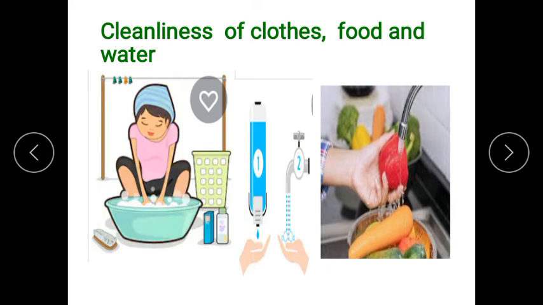So we should eat clean and fresh food. Eating dirty food and stale food can make us sick. If you take dirty food, what happens? You will get sick. We should wash fruits and vegetables before eating them. Before eating or cooking the vegetables, you should wash them.